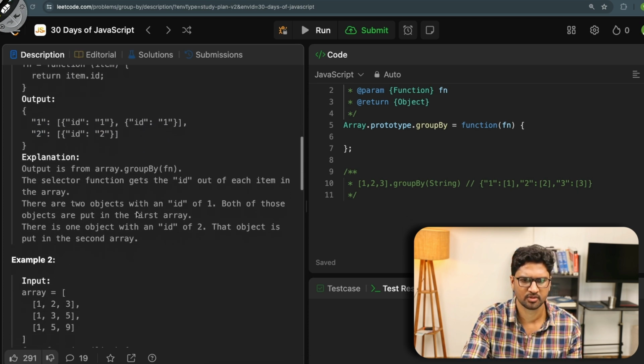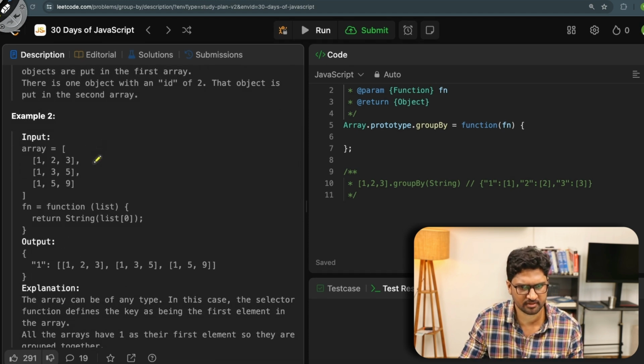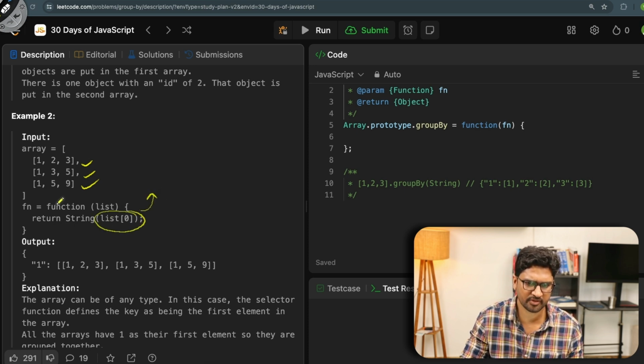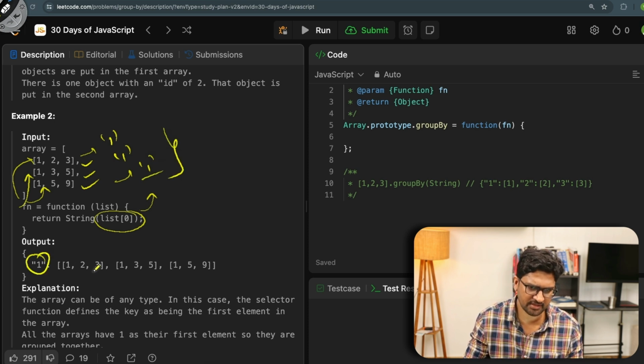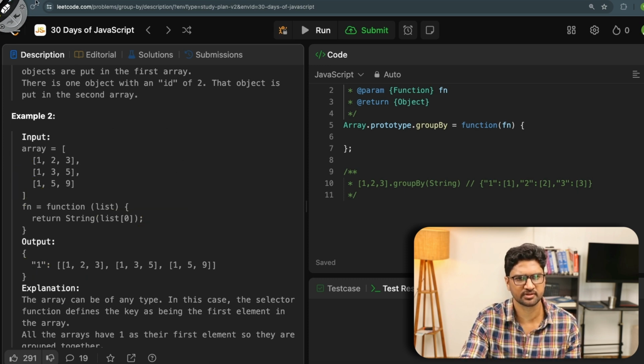Similarly, let's take another example. The function takes the first element of the list and converts that into a string. So when I apply this function here, it will return this. When I apply it here also, it will return this. If I apply it here also, I'll get the value 1 itself, right? So the final output is one single key, and all of these items are in the array inside it. Fair enough. Cool. Let's move further.